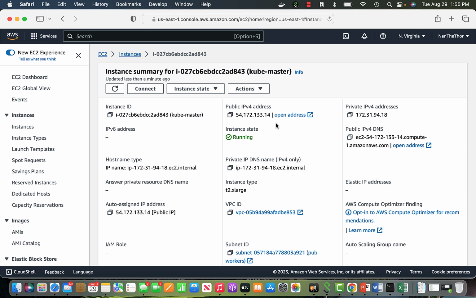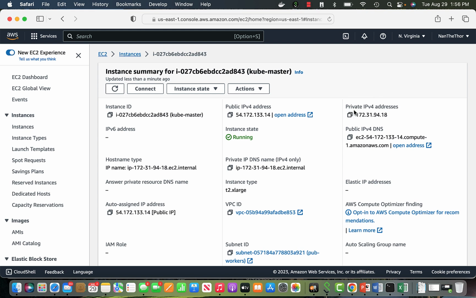So with the public IPv4 address, if I have the right security group, anybody on the internet, from my machine or elsewhere, can SSH or access my instance, and it will use the public address. It's exposed to the internet. Private IPv4 is only within that particular network.